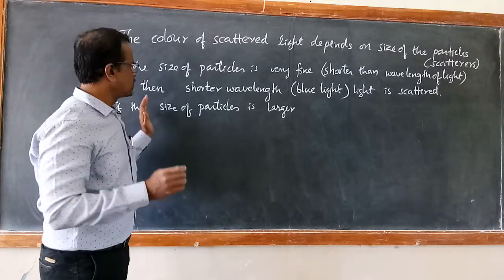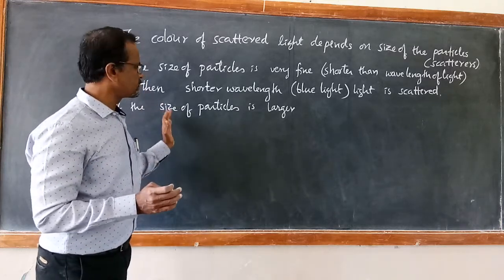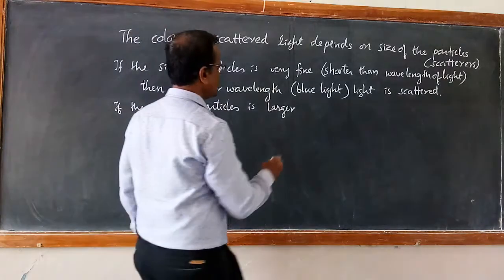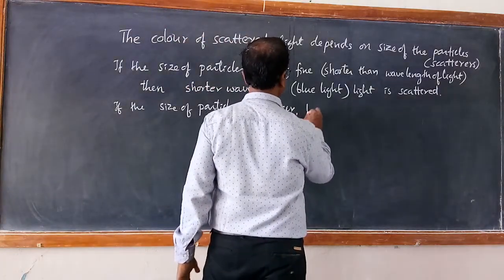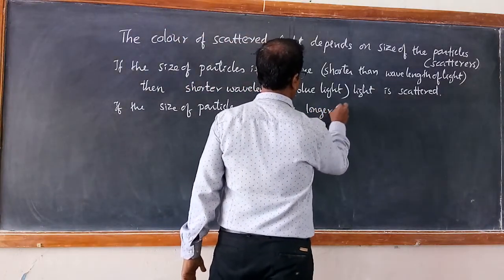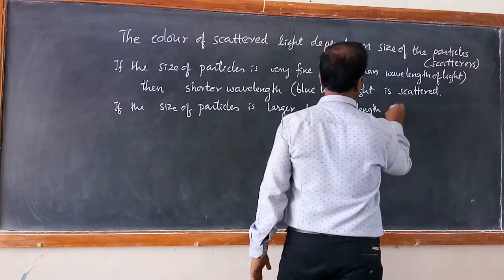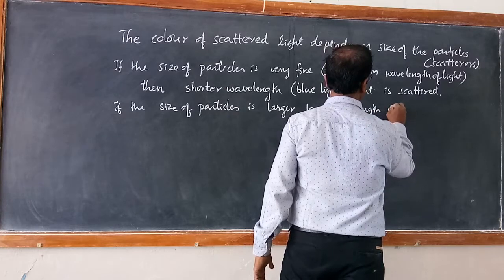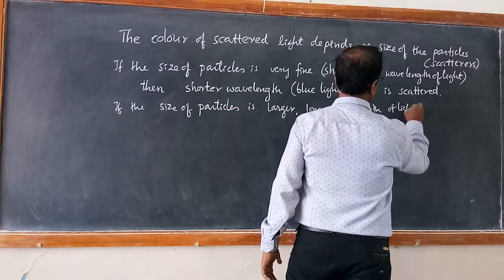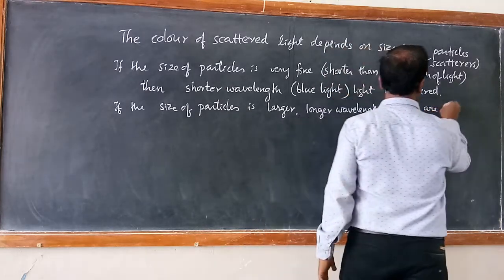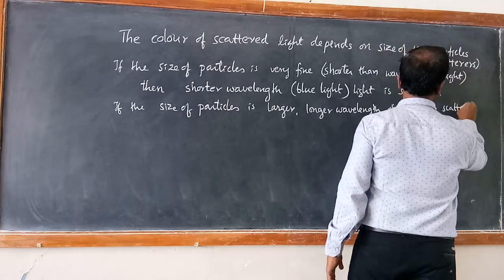So when the number of particles is more and the size of the particles is larger, then longer wavelengths of light are scattered.